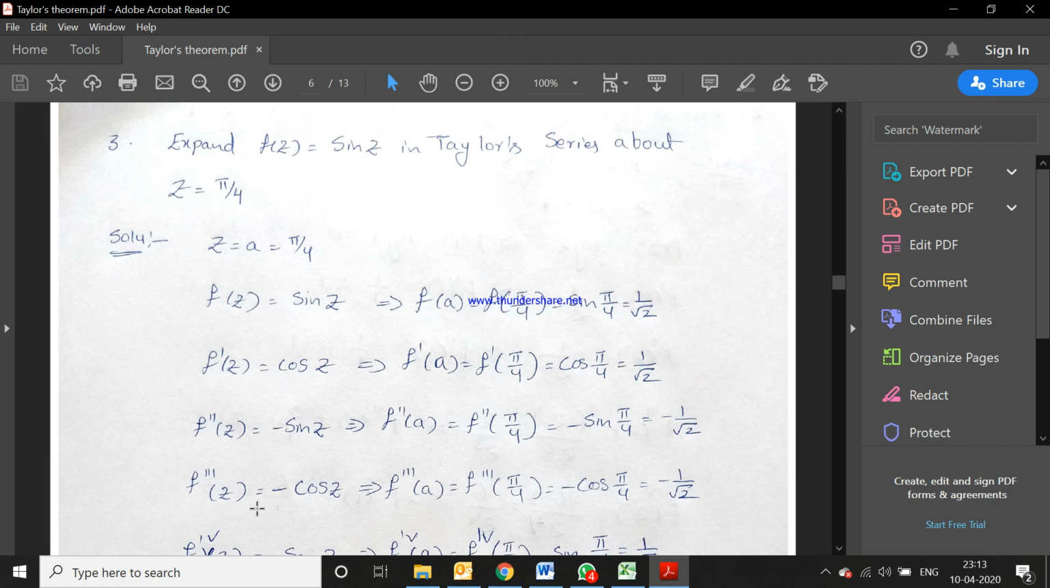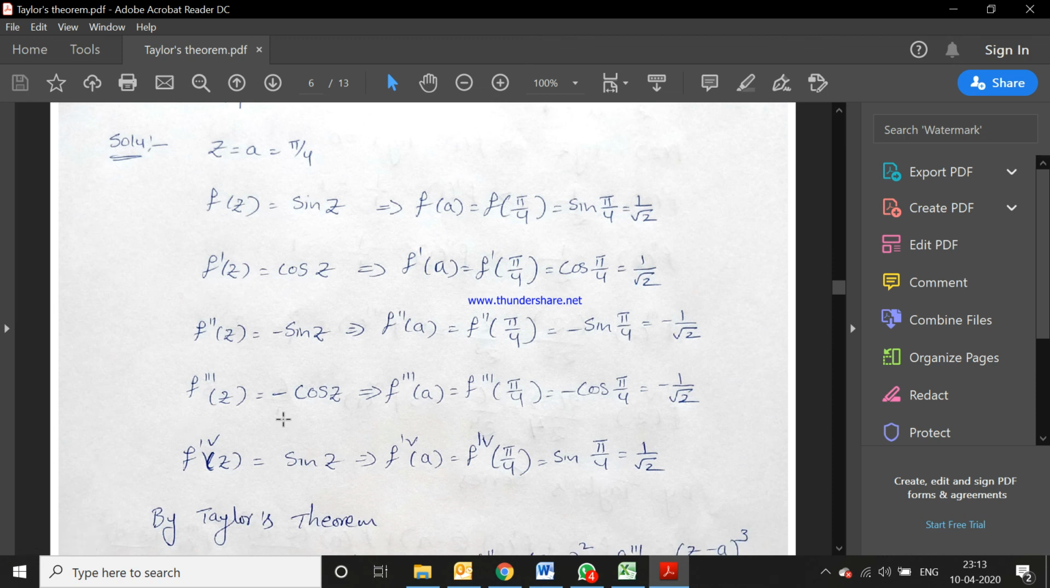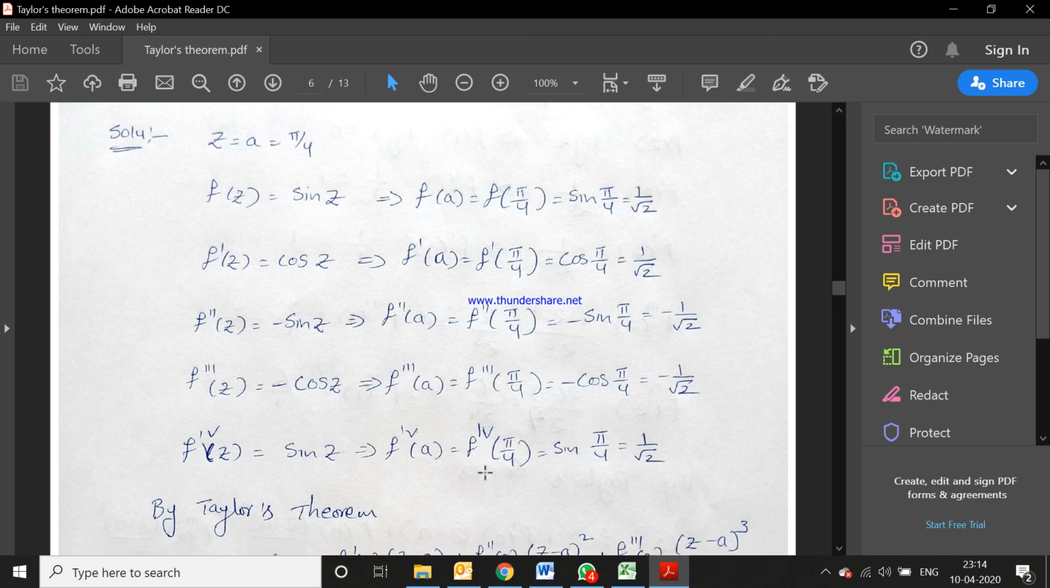And f triple dash of z is equal to minus cos z, that is, sin z derivative is cos z. The negative sign already exists in the second order, so you can keep it here also: minus of sin z, derivative is cos z, so that is minus cos pi by 4, minus 1 by root 2. Fourth order derivative: minus cos z, derivative is minus sin z, minus of minus is plus sin z. So the fourth order derivative of f of z at a is equal to sin pi by 4, 1 by root 2.